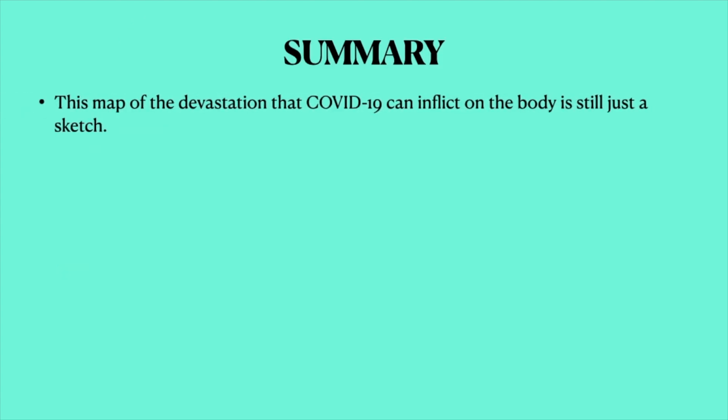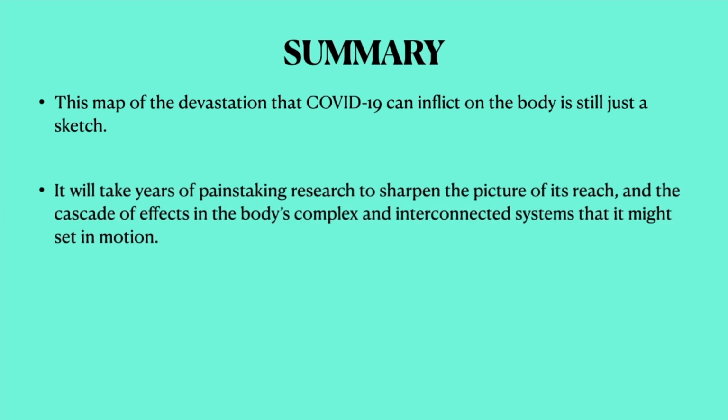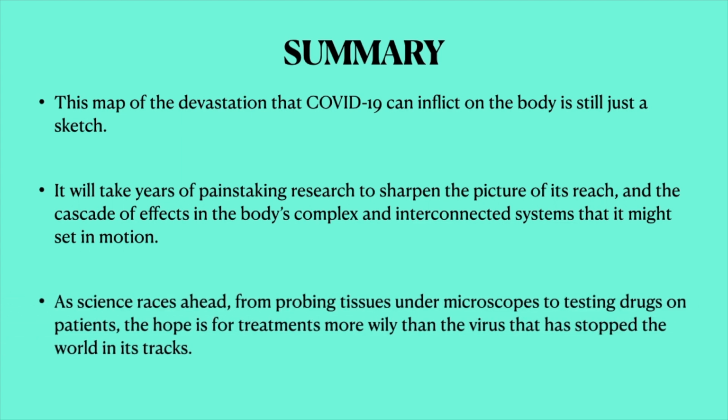So to summarize, the map of destruction that COVID-19 can inflict on the body is still just a sketch. It will take years of painstaking research to sharpen the picture of its reach, and the cascade of effects in the body is a complex and interconnected system that it might set in motion. As science races ahead from probing tissues under a microscope to testing drugs on patients, the hope is for treatment more wily than the virus that has stopped the world in its tracks.